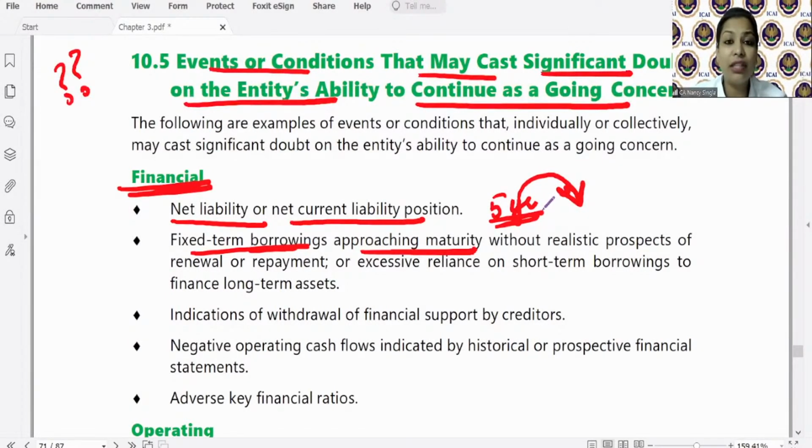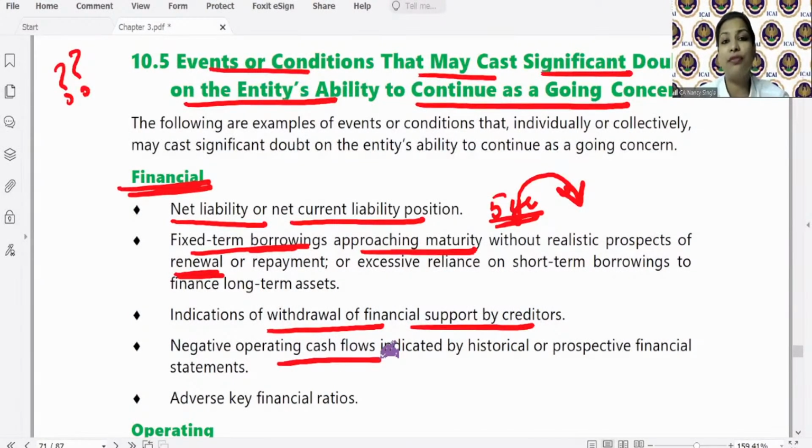The client is not having the funds. Also, that bank is not ready to renew the loan. तो आप कैसे pay करोगे? Indication of withdrawal of financial support from the creditors. Earlier, the purchases were on credit basis, but now no credit. The parties are not giving any credit to the companies.